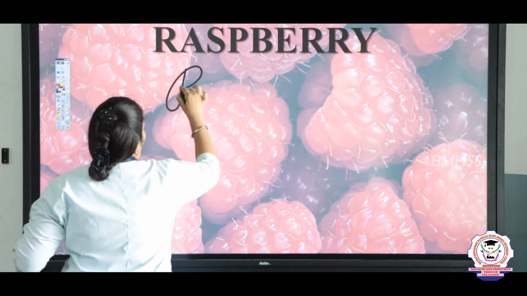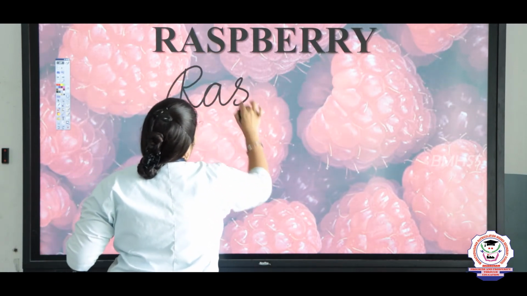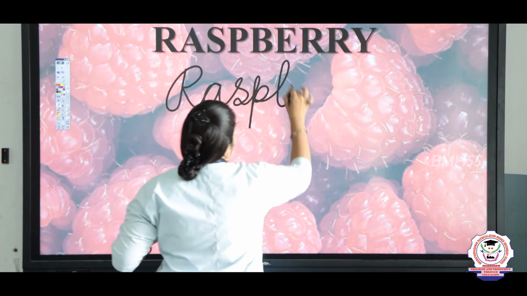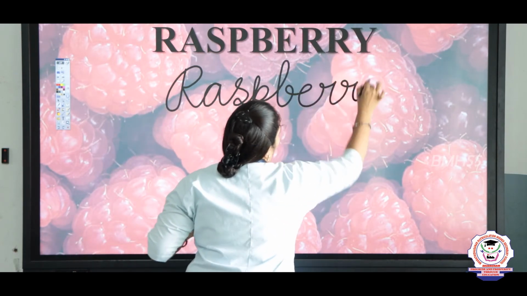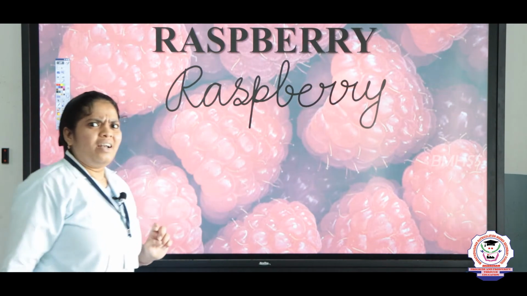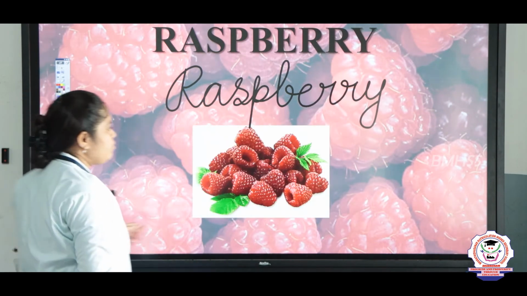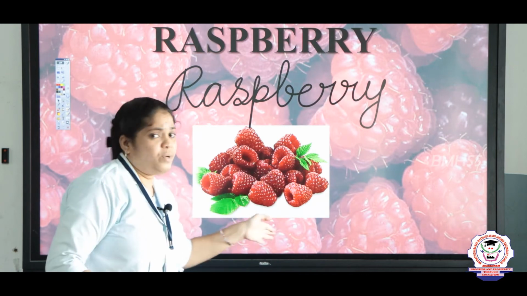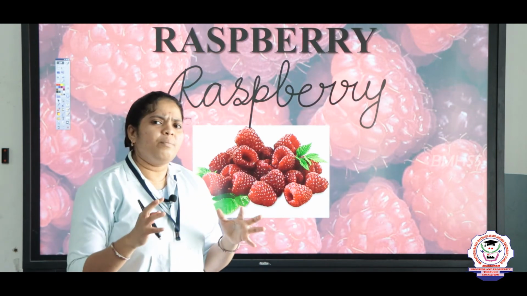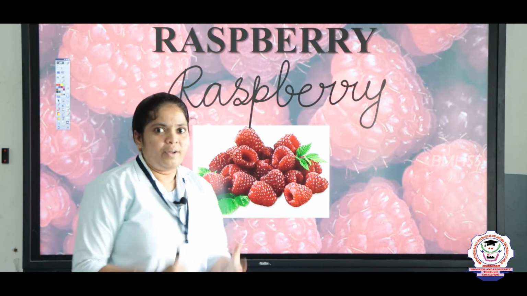R-A-S-P. Raspberry. B-E-R-R-Y, berry. Do you see that fruit? I will show you. So this is the image of this raspberry fruit. So idhula vandu nalliya namakku nalla iron ellame namakku irukku.